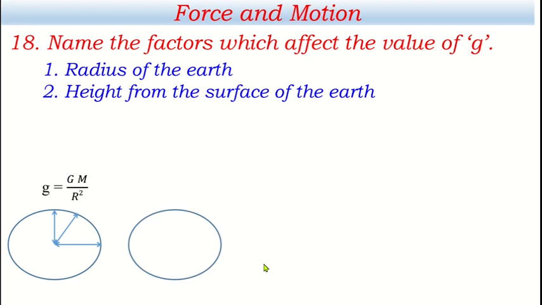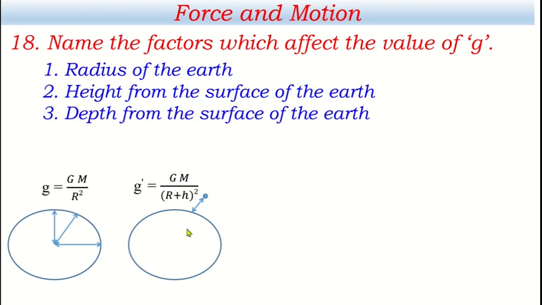And the second factor, height from the surface of the earth. If this is earth and we have to calculate acceleration due to gravity at this height, let's say a body is falling at this place, then it won't be equal to small g. It has a different value, and that's why I want to represent it by g dash. And g dash can be calculated by using this equation, capital G, capital M by (r plus h) whole square.